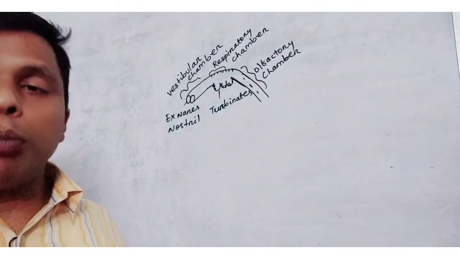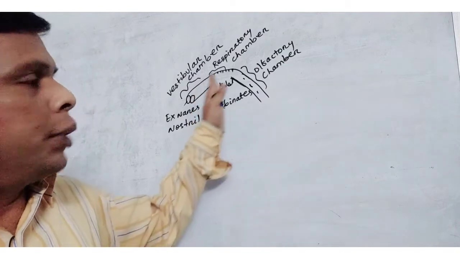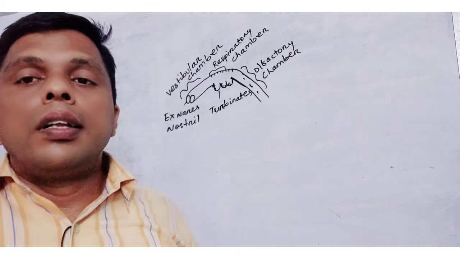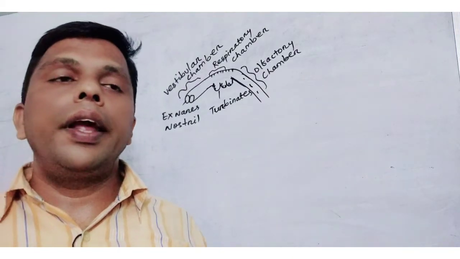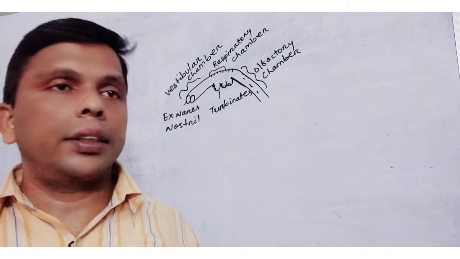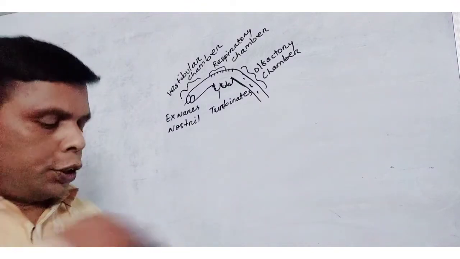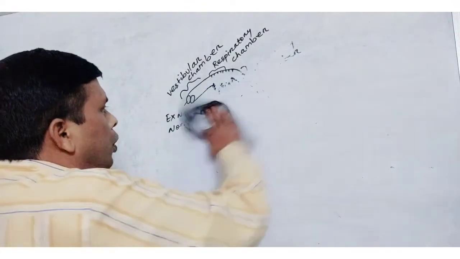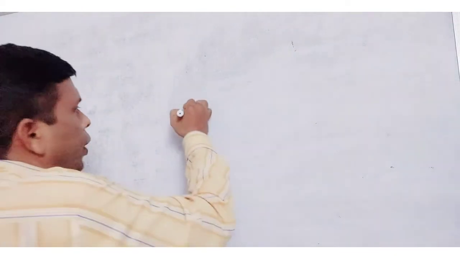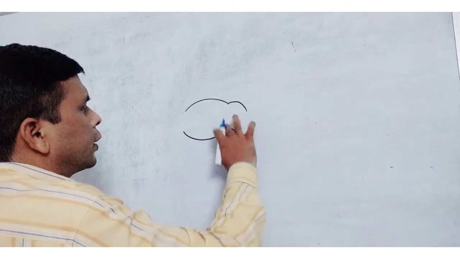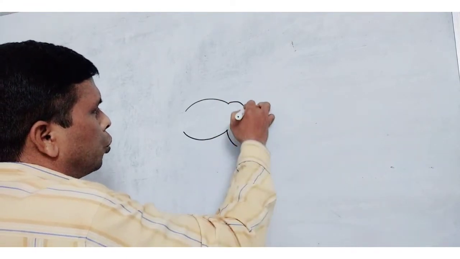The external part is the nasal chamber. The nasal chamber has been divided into three zones. Then the next region of the respiratory system is the pharynx. It is a common passage for food and air. After this chamber, the air directly communicates into the pharynx. The pharynx is the common passage for food and air. Suppose this is the pharynx, this zone is the pharynx.